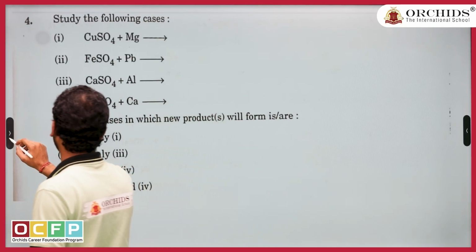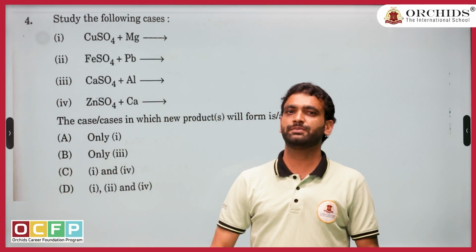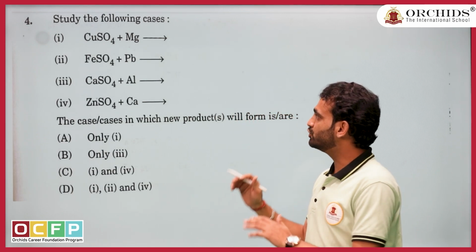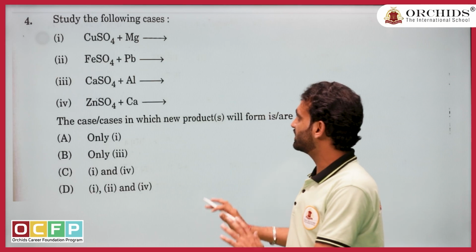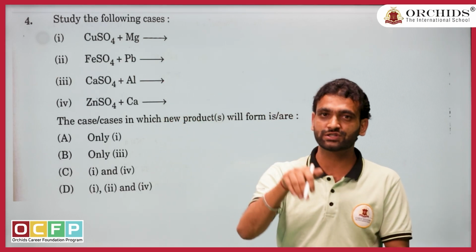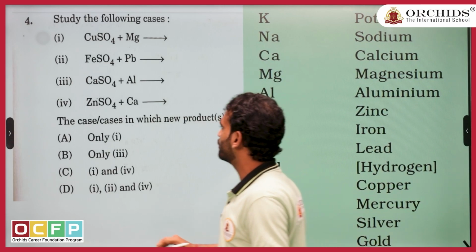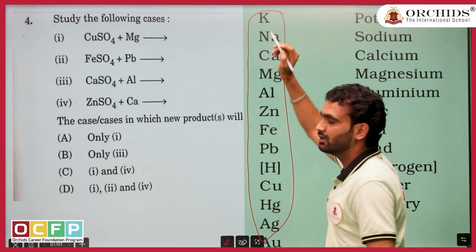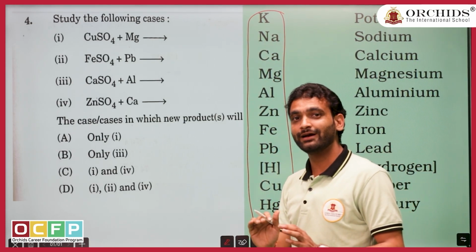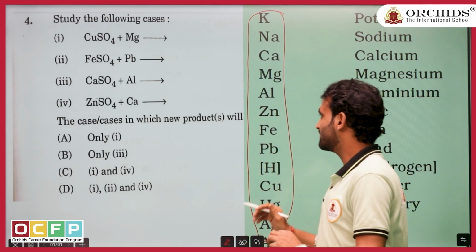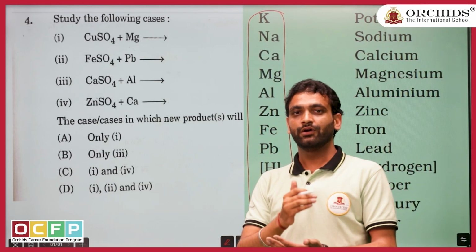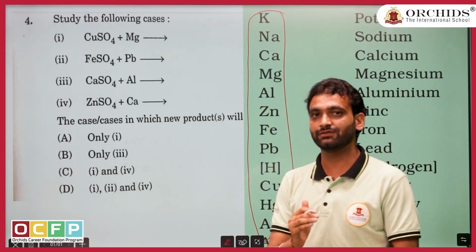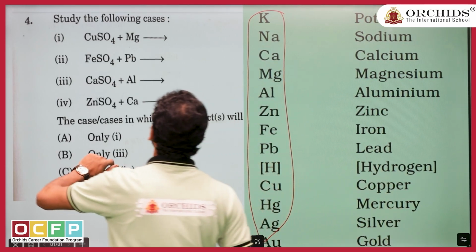Again an MCQ. But this MCQ was purely based on one series. If you remember the reactivity of the metals, you can mark the answer. Otherwise, this is going to be tough for you because in one question they are asking sub-questions. So how are we going to approach the question? Simple. If you remember the reactivity series which is given in the NCERT book, the question is nothing. But if you are hesitating or if you have any small doubt in this, then the question is not for you. So make sure, whoever is in grade 9, they should remember the things which are given in the NCERT book exactly.